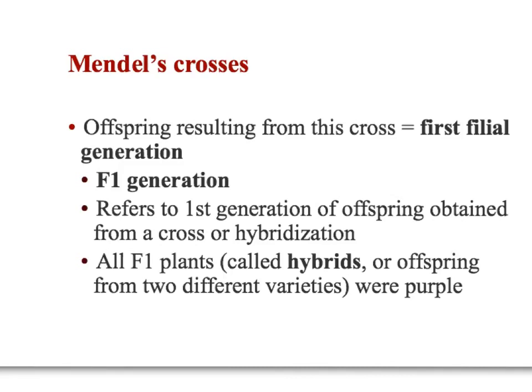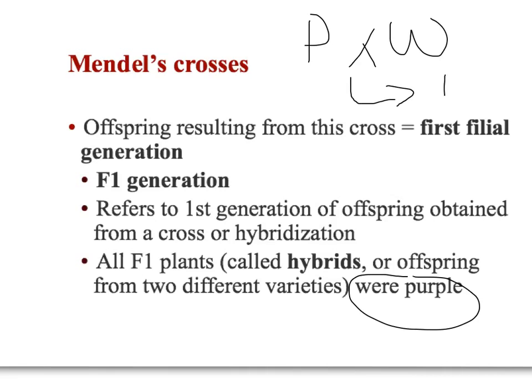So when Mendel took his true breeding purple plant and his true breeding white plant and crossed them in that P generation, he noticed that all of the offspring were purple. So he took a purple plant, he crossed it with a white plant, and all of the offspring ended up being purple. There were no white offspring plants. The offspring resulting from this cross we call the first filial generation, or F1 generation. This is basically the first generation of offspring.